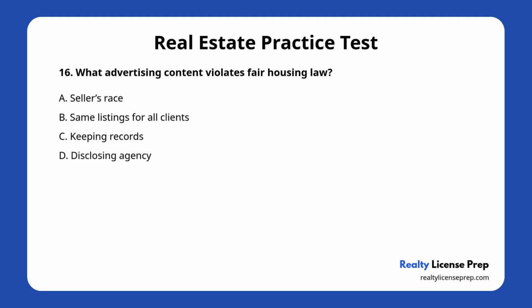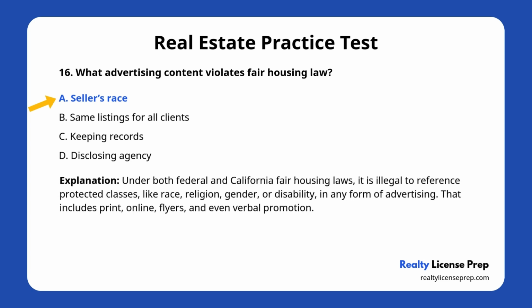A. Seller's race. B. Same listings for all clients. C. Keeping records. D. Disclosing agency. The correct answer is A. Seller's race. Let's be very clear.